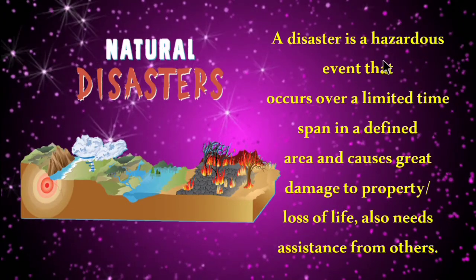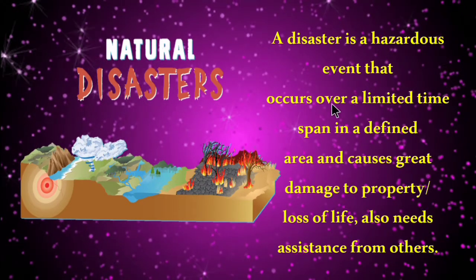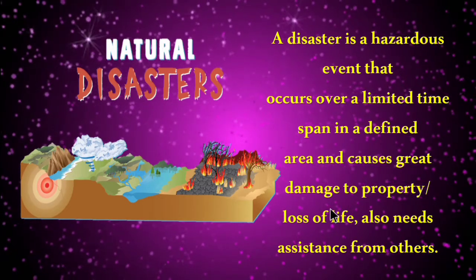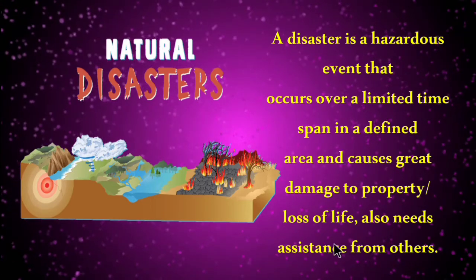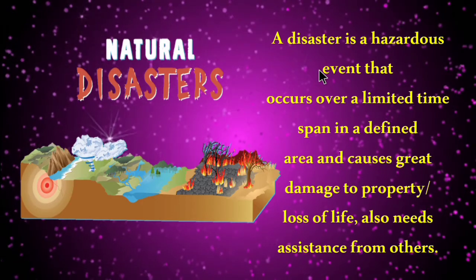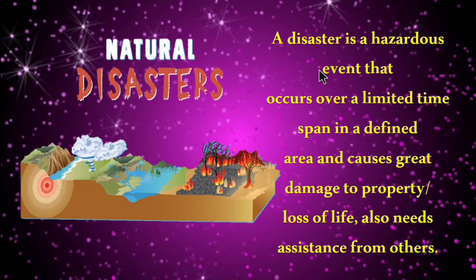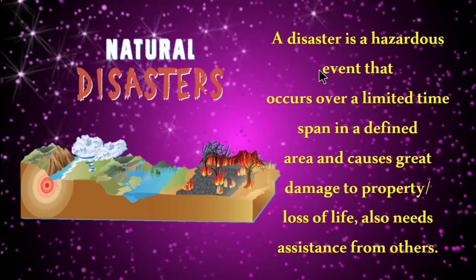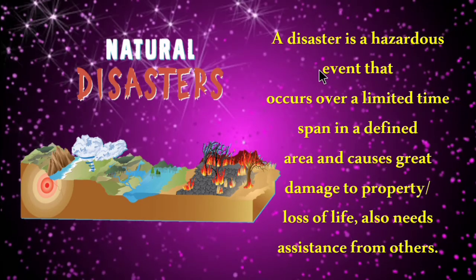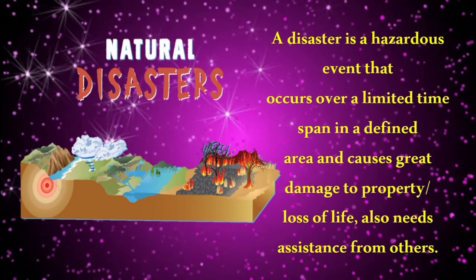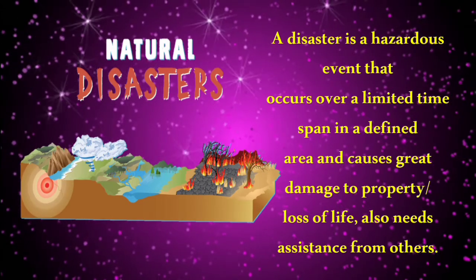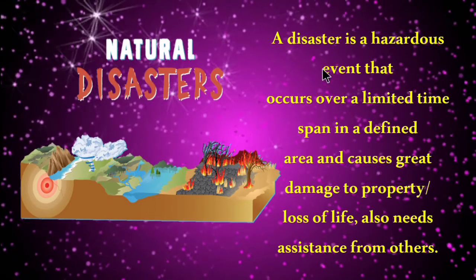Then a disaster is a hazardous event that occurs over a limited time span in a defined area and causes great damage to property, loss of life, and also needs assistance from others. So a disaster is a kind of hazardous, that means dangerous, event that occurs for a limited period of time. It takes only a short period of time to recover from it. It causes great damage to property, loss of life, and it needs some kind of assistance. Assistance means help to recover from the damage.